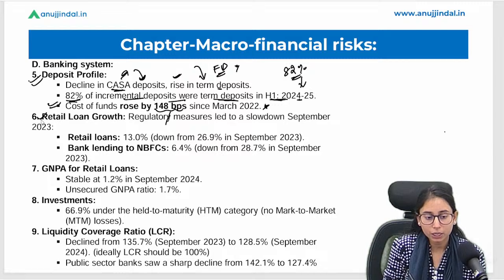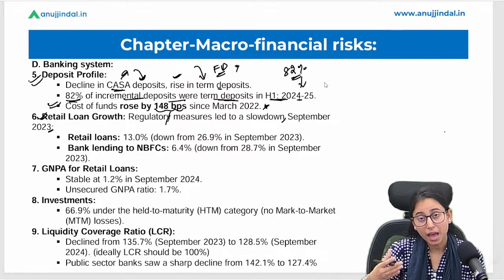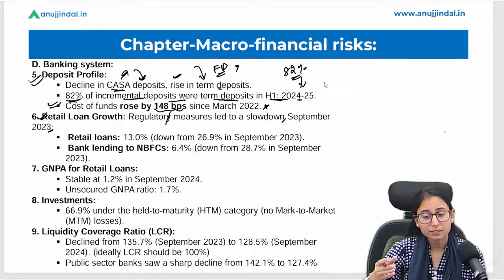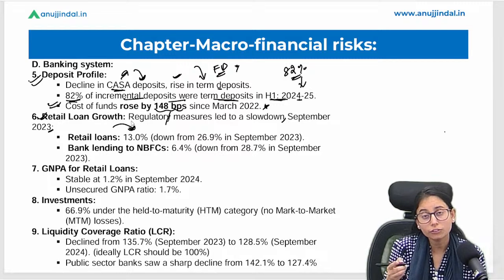Okay, so retail loans. The regulatory measures led to a slowdown in September 2023. So in September 2023, RBI came up with a regulatory requirement wherein the banks and the NBFCs have to create extra provision for unsecured loans and personal loans, and hence this regulatory requirement has led to a reduction in the growth of retail loans.